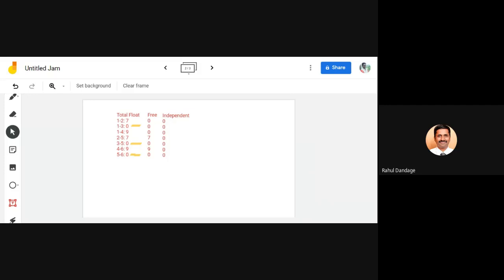I think Pratiksha, whatever problem you had solved, it was only total, free and independent. Interference float values were not determined. Is it correct? So try to calculate the interference float also by calculation of the head slacks.